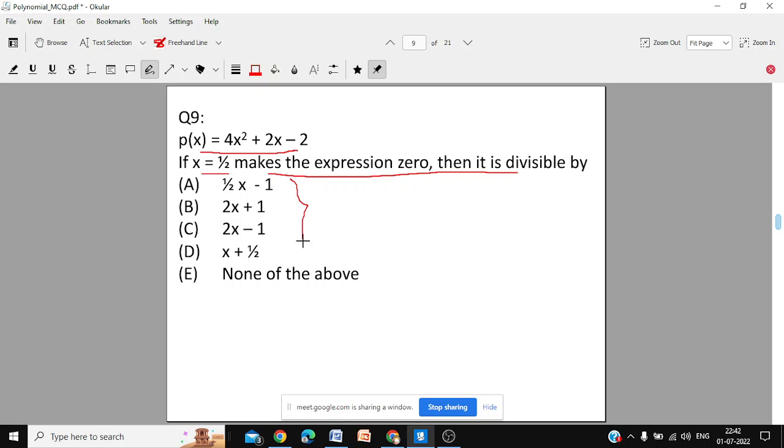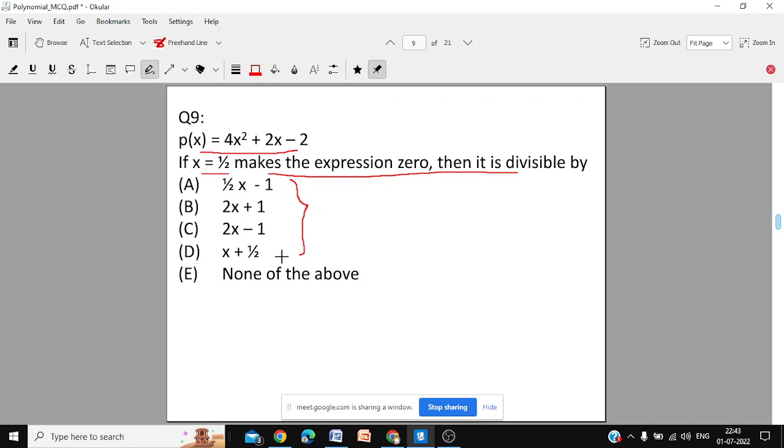It is exactly divisible by half x minus 1, 2x plus 1, 2x minus 1, or x plus half. Which is the correct factor? Which one will divide?